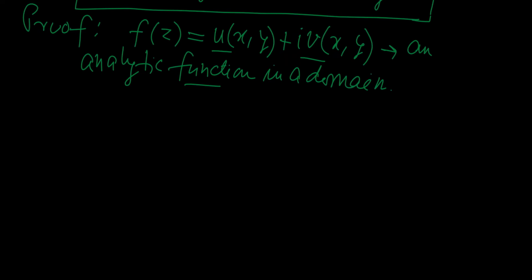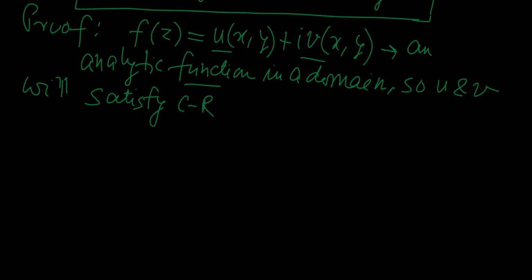So u and v will satisfy the Cauchy-Riemann condition, which I write in short as CR condition.